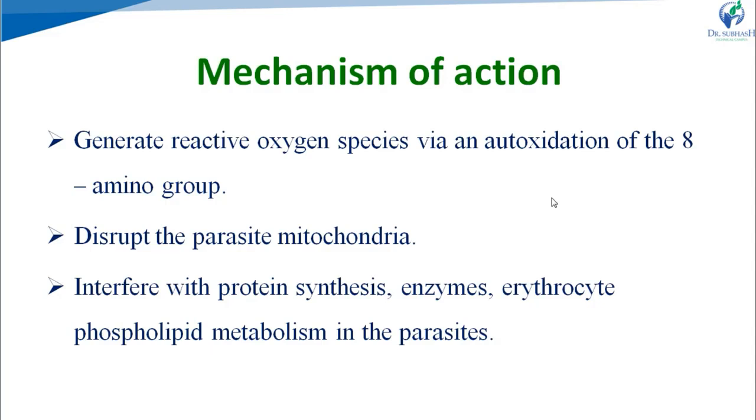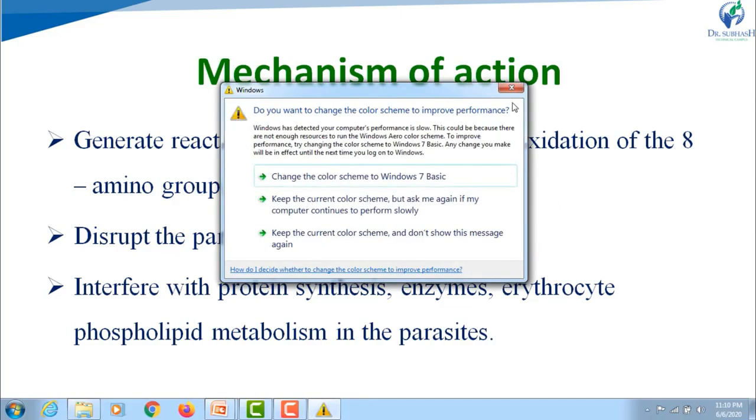It appears to disrupt the parasitic mitochondria, right? If it disrupts the parasitic mitochondria, it will lead to the disruption of several processes, right? For example, maturation into the subsequent form. It is known that it also interferes with protein synthesis, enzymes, erythrocyte phospholipid metabolism in parasites, right? Ultimately, it inhibits the plasmodium cell, right?